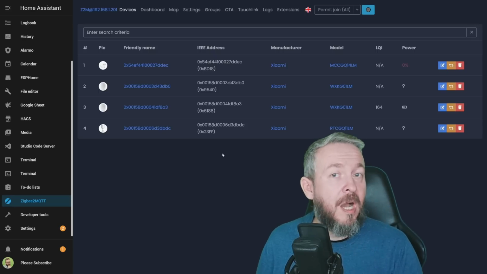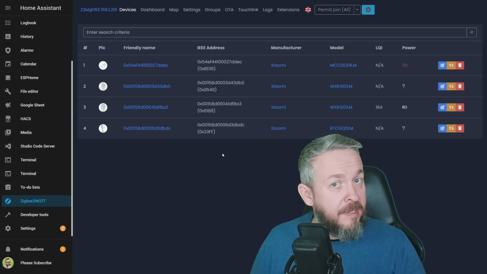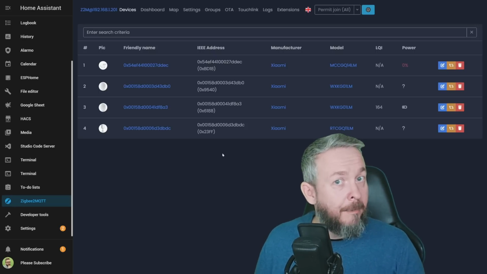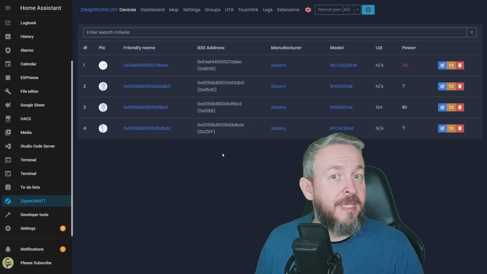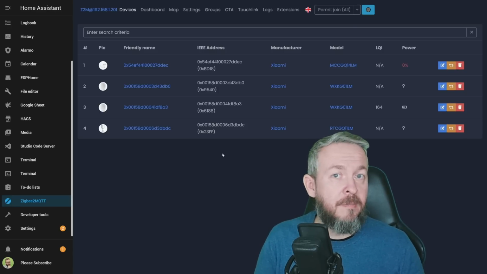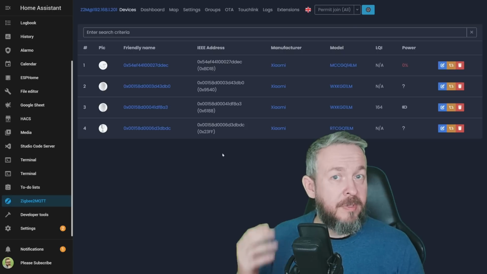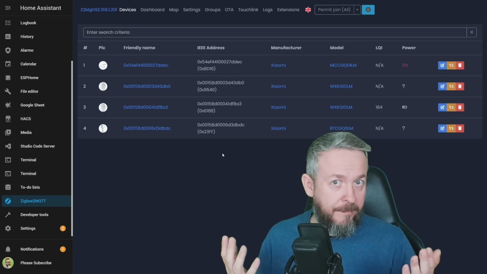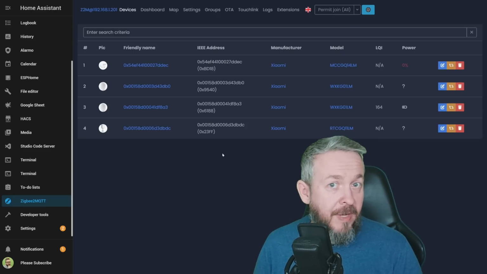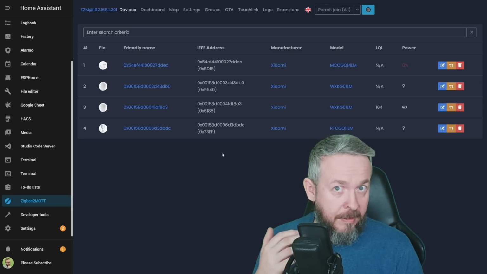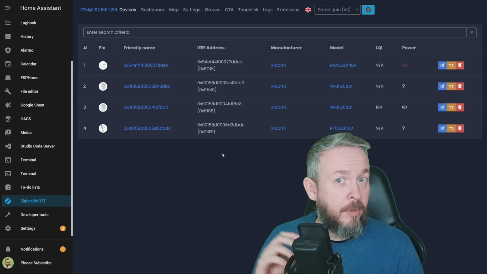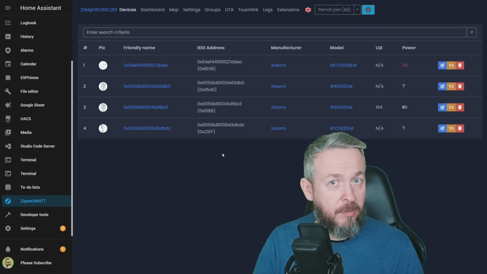In my home, we are using ZigBee2MQTT as a primary Zigbee network. But as I said, I also have a couple of ZHA networks because I now try to test each and every single Zigbee device that I receive with both ZHA and ZigBee2MQTT. Just so that when I review those devices, I can tell you if, at the time the video was recorded, they are supported by both ZHA and ZigBee2MQTT.